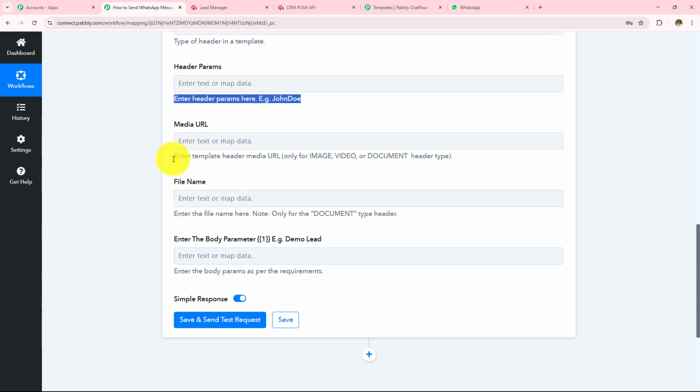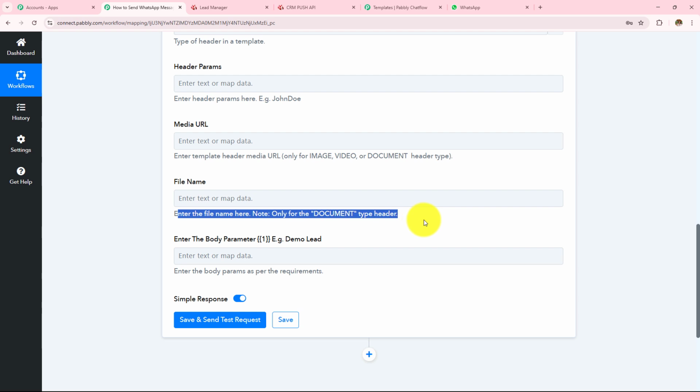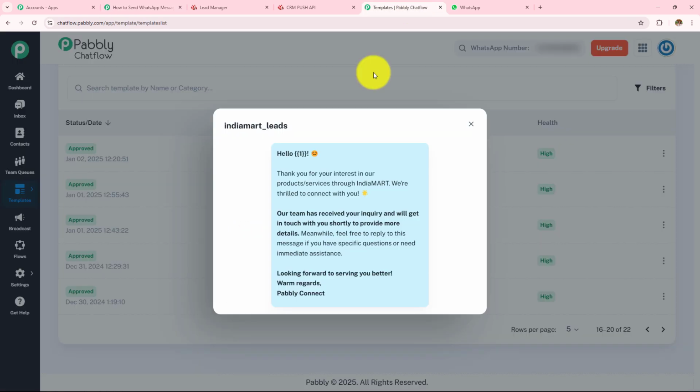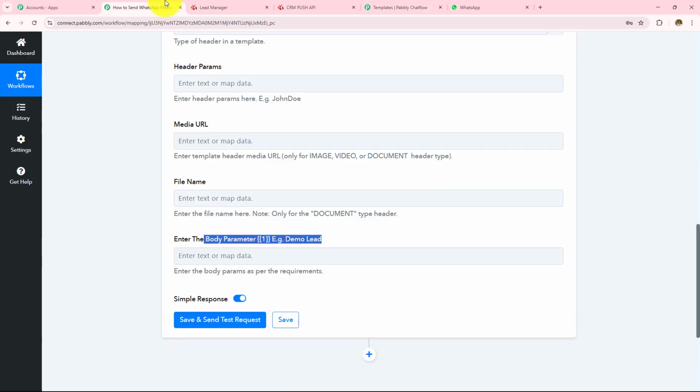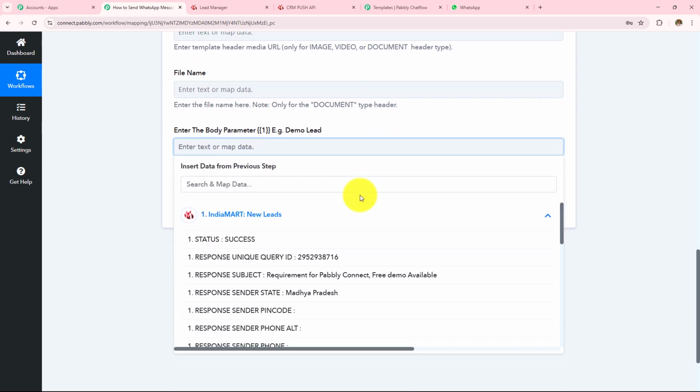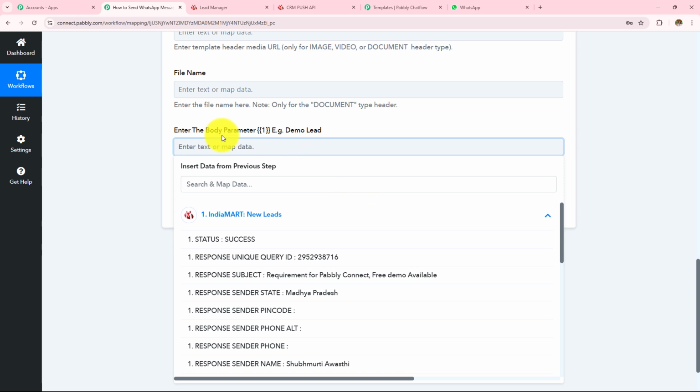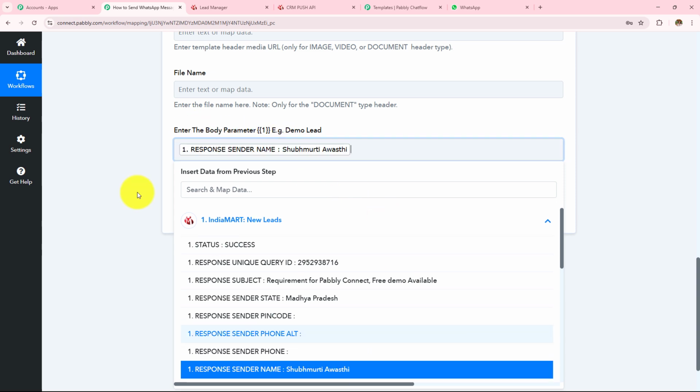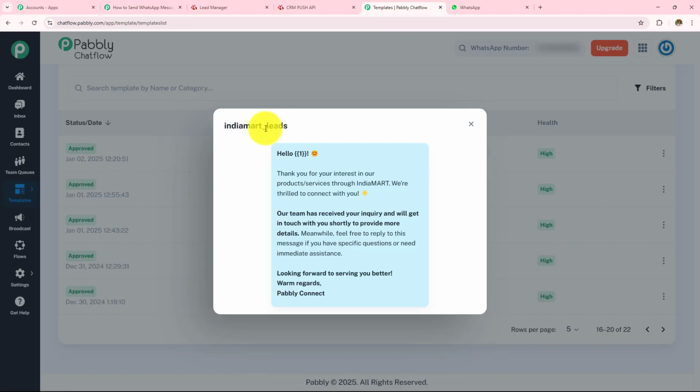If you want to enter, you can enter following the headers given below these fields. Now I need to enter the body parameter. As you know, we have entered the custom variable over here for the name of that lead. So I need to enter the name of that lead, and I'm going to enter that by mapping that detail. As we have previously done, I'm going to click on this IndiaMart, and here I can see all the response that I've received from there, and I'm going to enter the body parameter as the name of that lead. This will be replaced with that custom variable which I have used in my template.